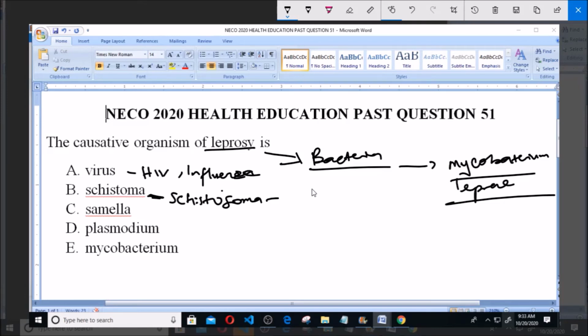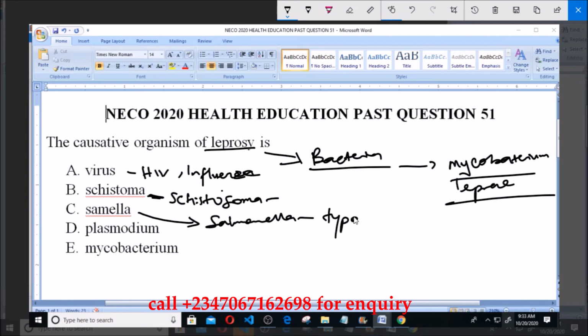So it causes schistosomiasis. Now, Salmonella also is not the correct spelling of this microorganism. It is known as Salmonella. Now, Salmonella is a bacteria that causes typhoid. That is Salmonella typhi. It causes typhoid. Now, Plasmodium is a protozoa, and Plasmodium causes malaria.